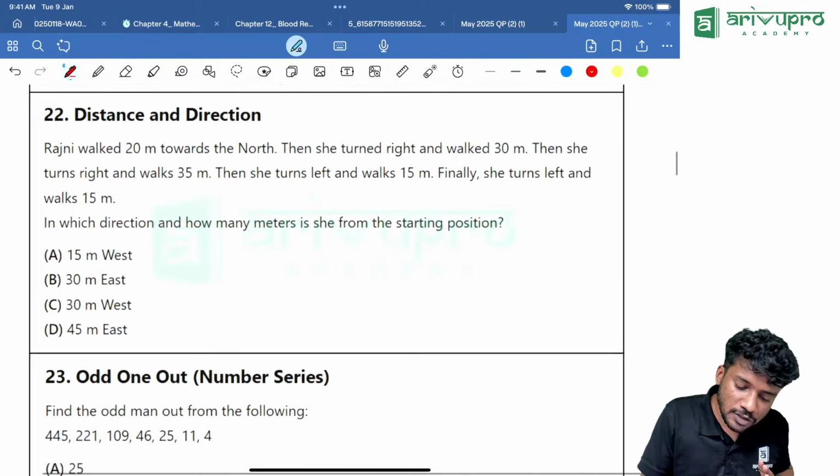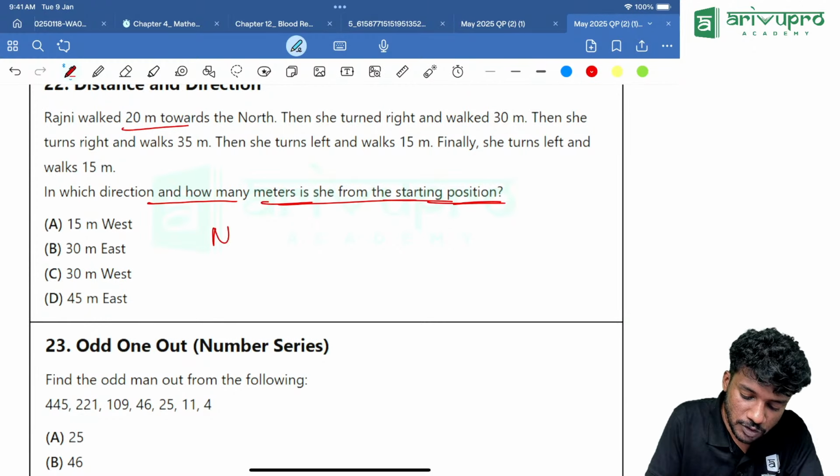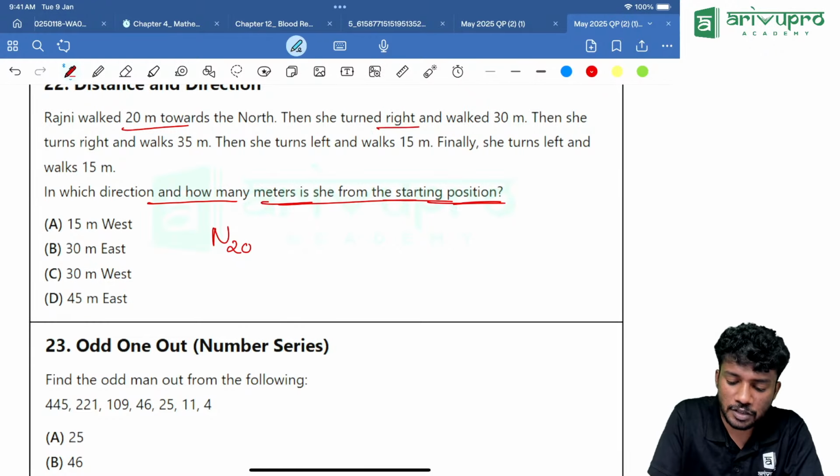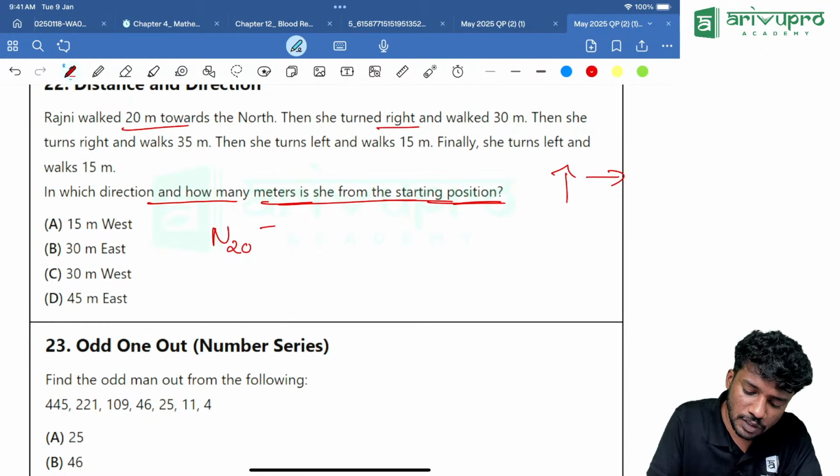With respect to the starting point, how far is she, as well as in which direction she is with respect to the starting point. I think it is a type 2 based question. Rajni walked 20 meters towards the north. That means how much? North 20. Then she turned to the right. Right of north is what? The right of north is nothing but east. How much she walked? 30 meter.